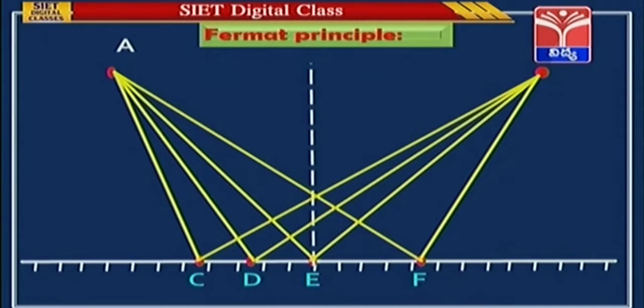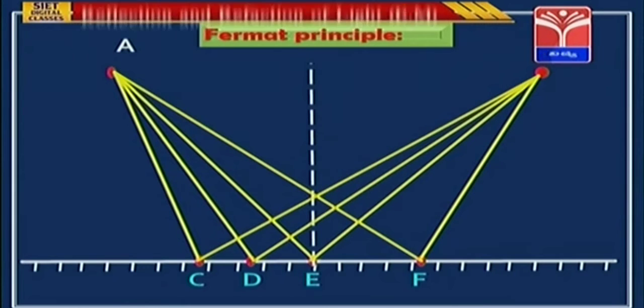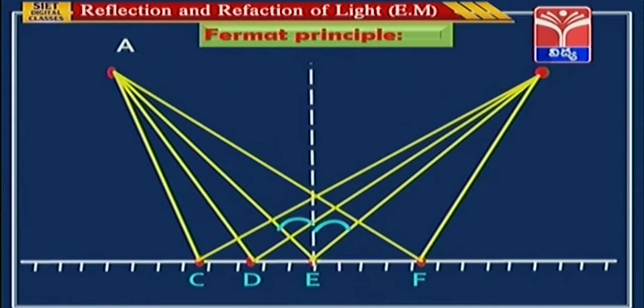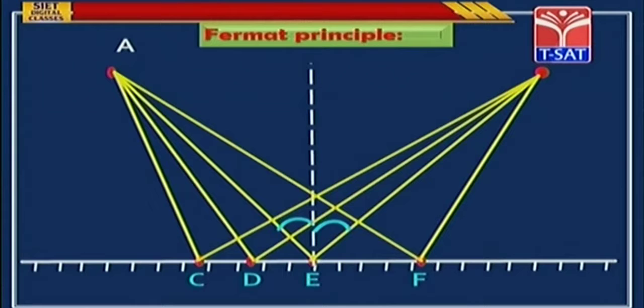If you draw a perpendicular at point E, we can observe that angle of incidence is equal to angle of reflection. By using Fermat principle, we can prove that angle of incidence is equal to angle of reflection.